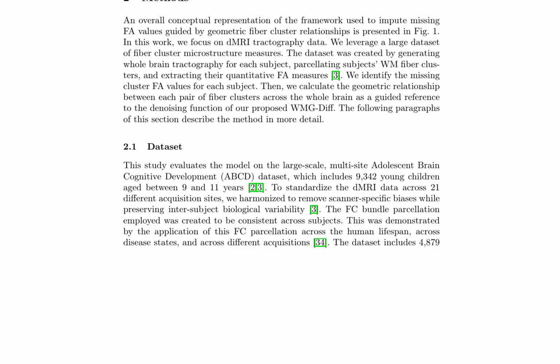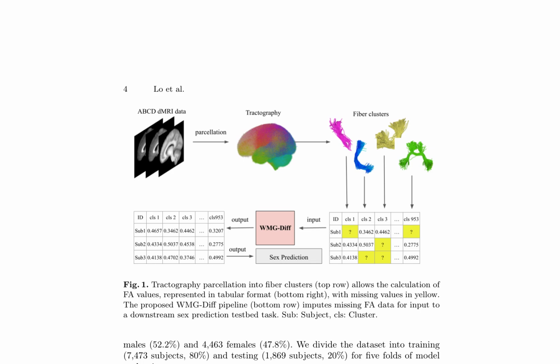The dataset used for evaluation is the large-scale, multi-site adolescent brain cognitive development (ABCD) dataset, which includes 9,342 young children aged between 9 and 11 years. To standardize the dMRI data across 21 different acquisition sites, the data was harmonized to remove scanner-specific biases while preserving inter-subject biological variability. The fiber cluster parcellation employed was created to be consistent across subjects, allowing for the calculation of FA values and identification of missing values.